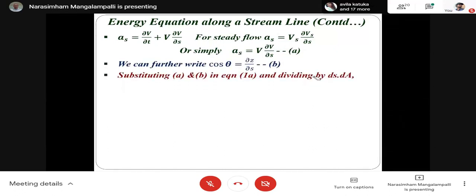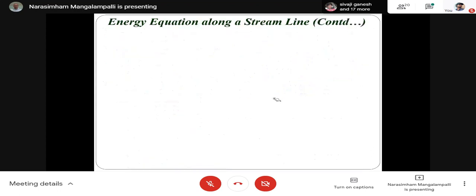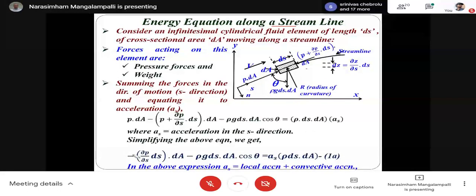I can write dou z by dou s as cos theta. So substitute that in this equation. So you will get minus dou p by dou s minus rho g dou z by dou s is equal to rho v dou v by dou s. This is what we get. So this is the equation.